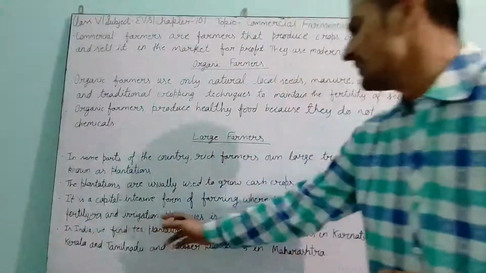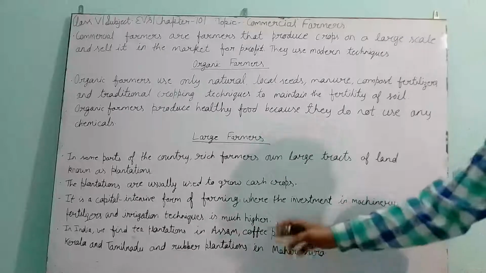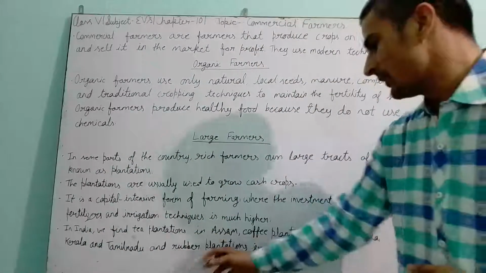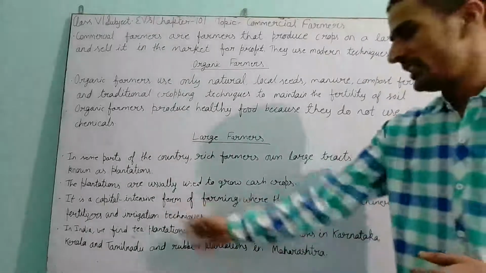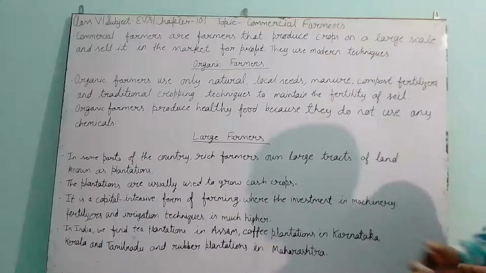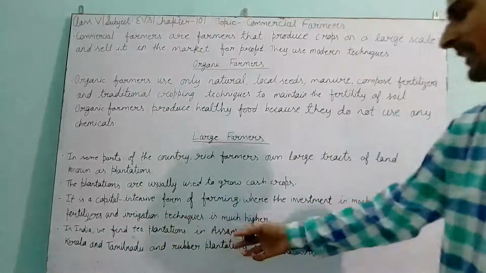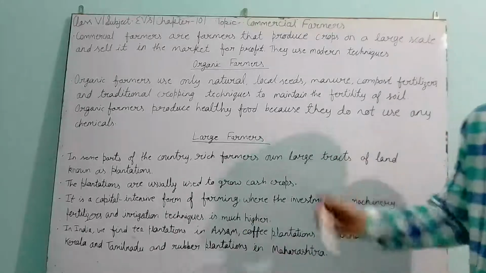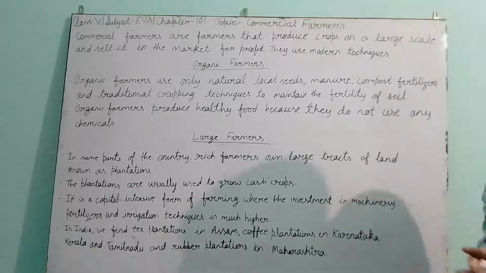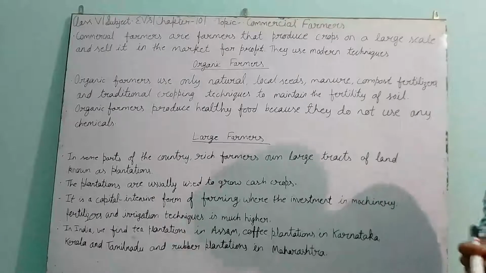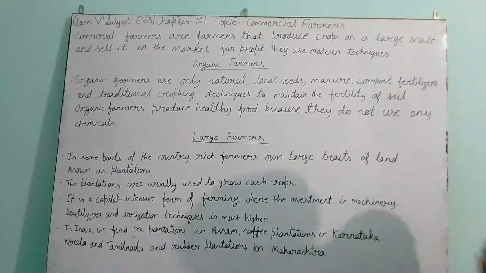In India, we find tea plantations in Assam, coffee plantations in Karnataka, Kerala and Tamil Nadu, and rubber plantations in Maharashtra. These are the places where all of you can find examples of plantations. Tea plantations are in Assam. Assam, you know, is a place very famous for tea production. At that place, this type of farming takes place. These farmers invest money, do the tea plantations, sell in the market and get good benefit.